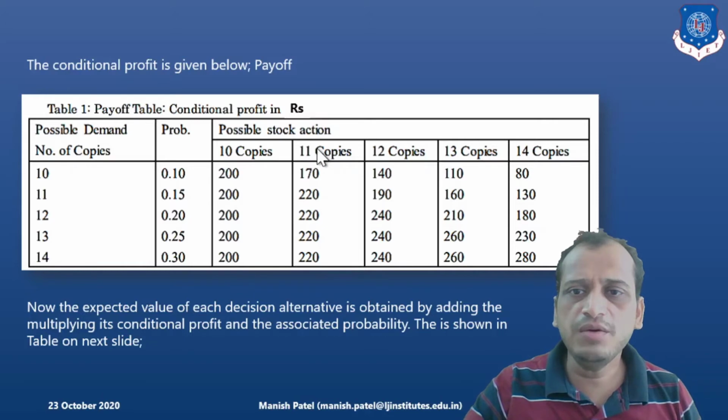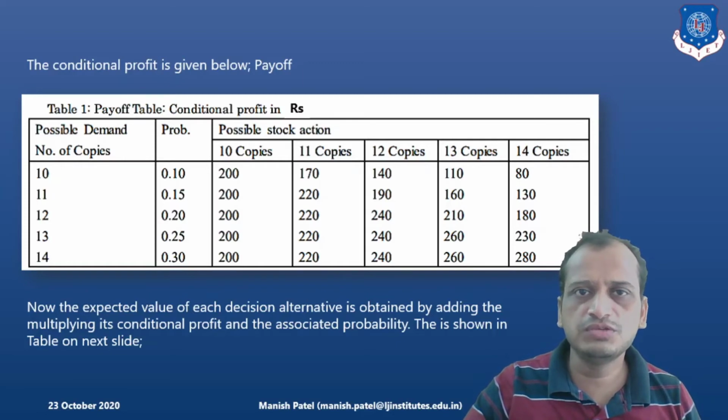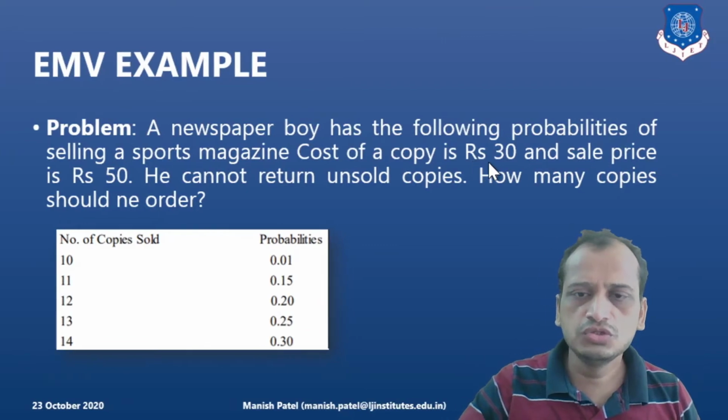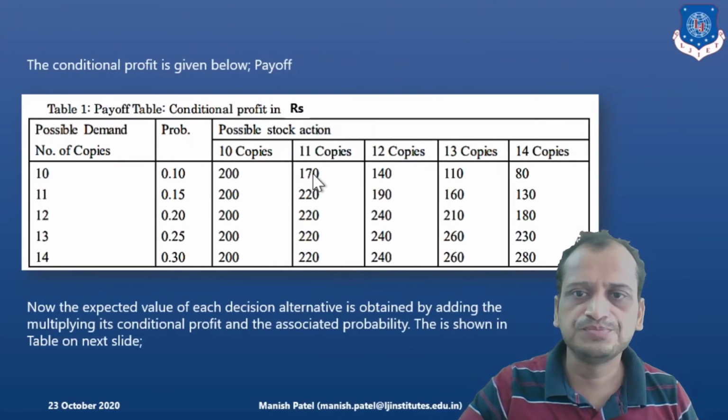In the same way, 11 copies are stocked, but the demand is only 10. So one is unsold, and since he cannot return it to the supplier, he has a loss of 30 rupees, the cost price. So 200 minus 30 is 170.